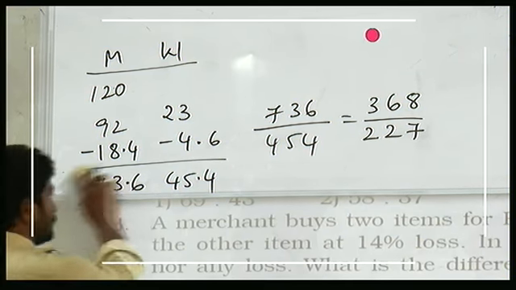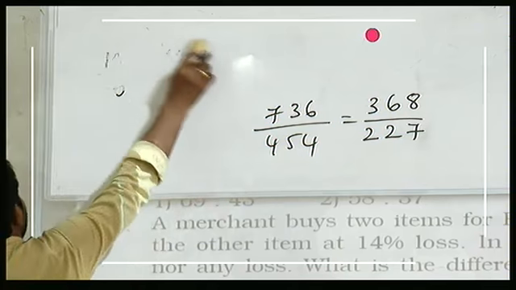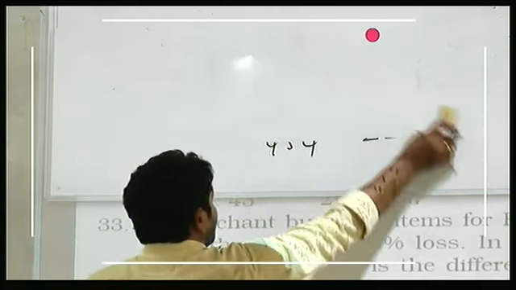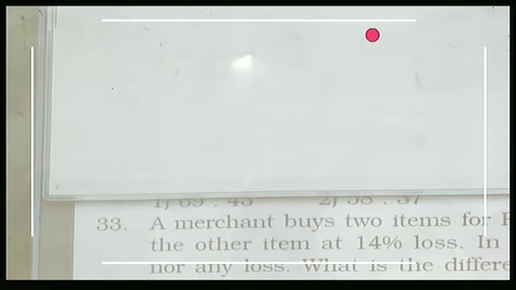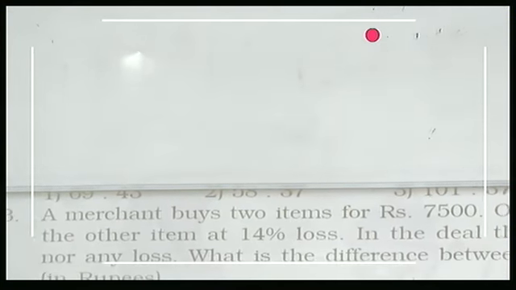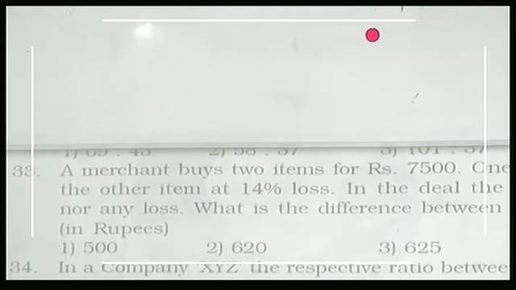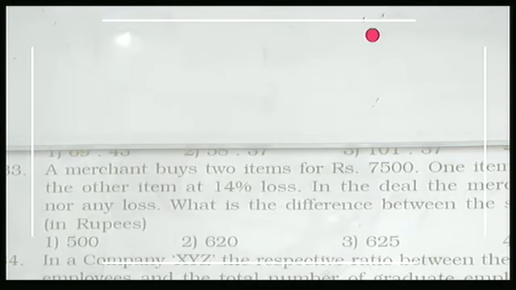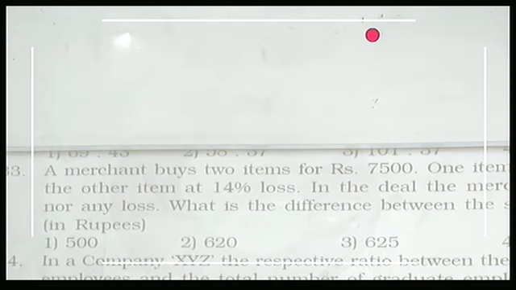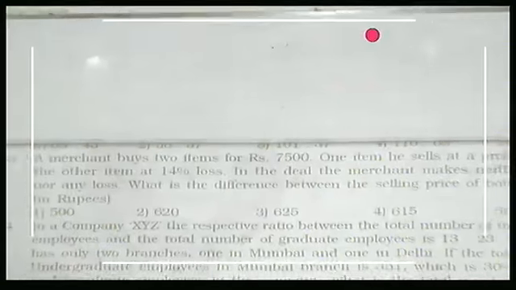Now, finally, they are saying you are asked about selling prices, right? Now, neither gaining nor losing in the deal, he said. One item he is selling at a profit of 16%, another he is losing 14%. Profit obtained in the first case should be equal to loss obtained in second case. Then only there will be no profit, no loss. Do you agree with that? Yes or no?